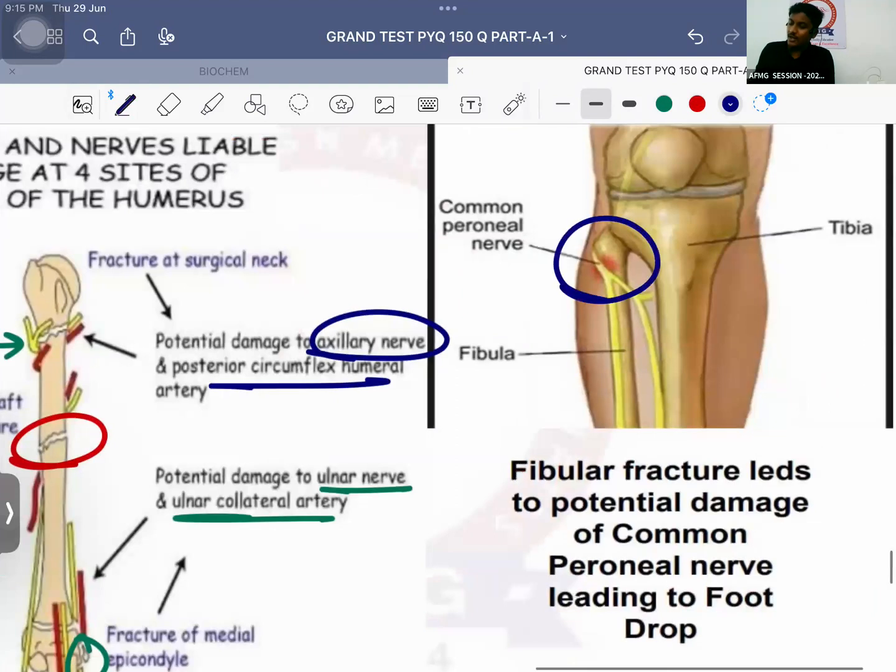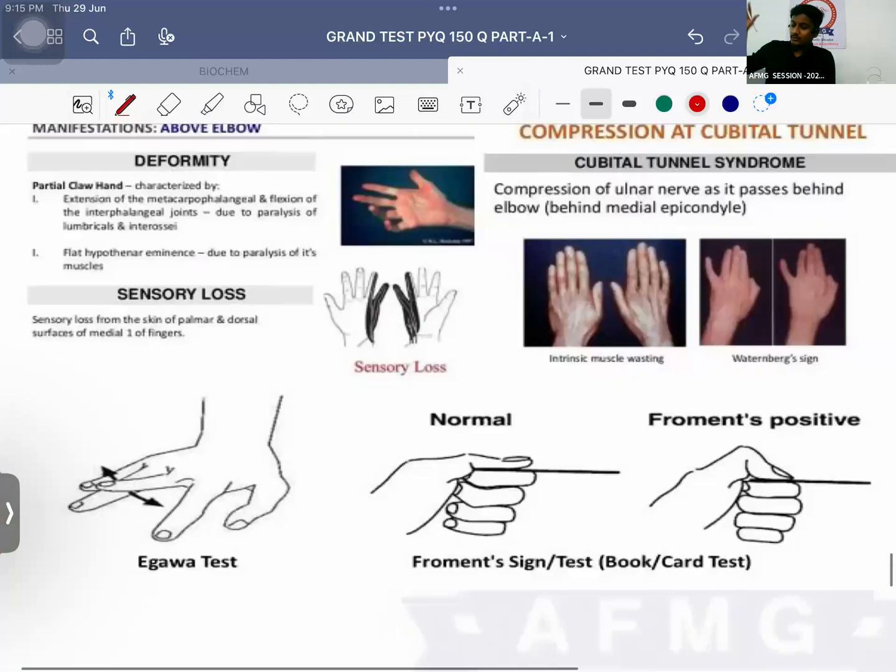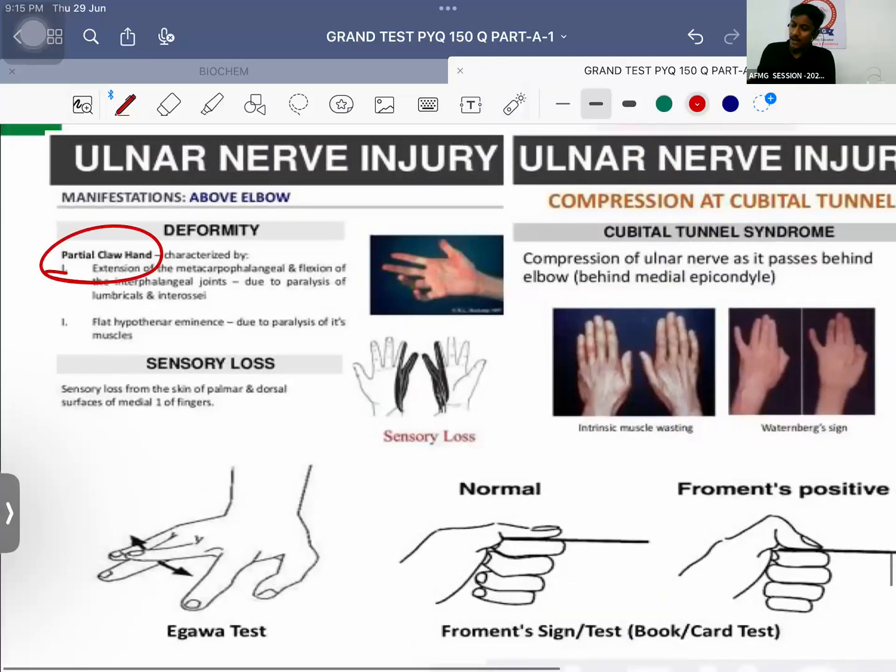And definitely fibular neck fracture or lateral tibial plateau का fracture. It causes common peroneal nerve injury leading to foot drop. ठीक है? Ulnar nerve injury important है. Causes which kind of deformity? Partial claw hand. It causes sensory loss from medial 1.5 fingers, ventrally as well as dorsally. दोनों तरफ से वही करता है.